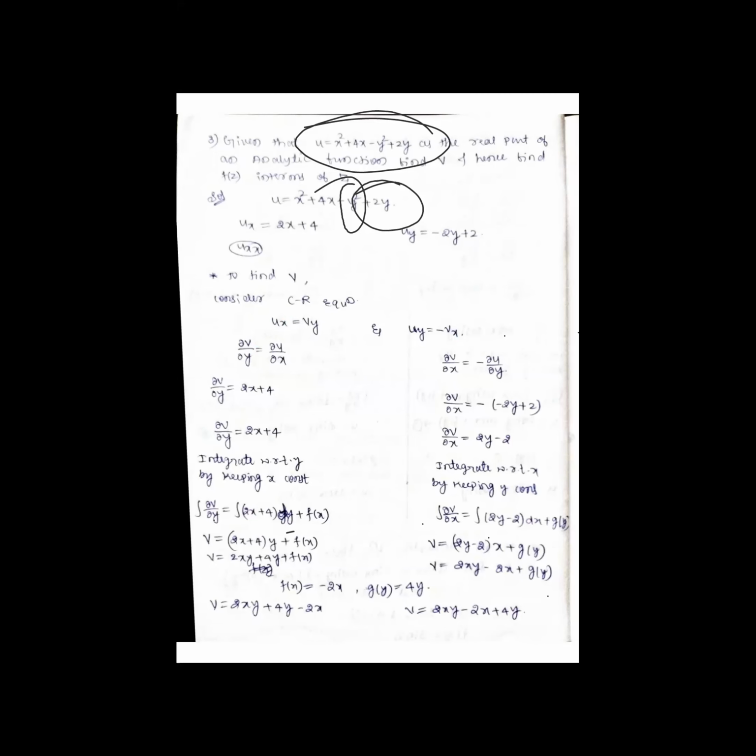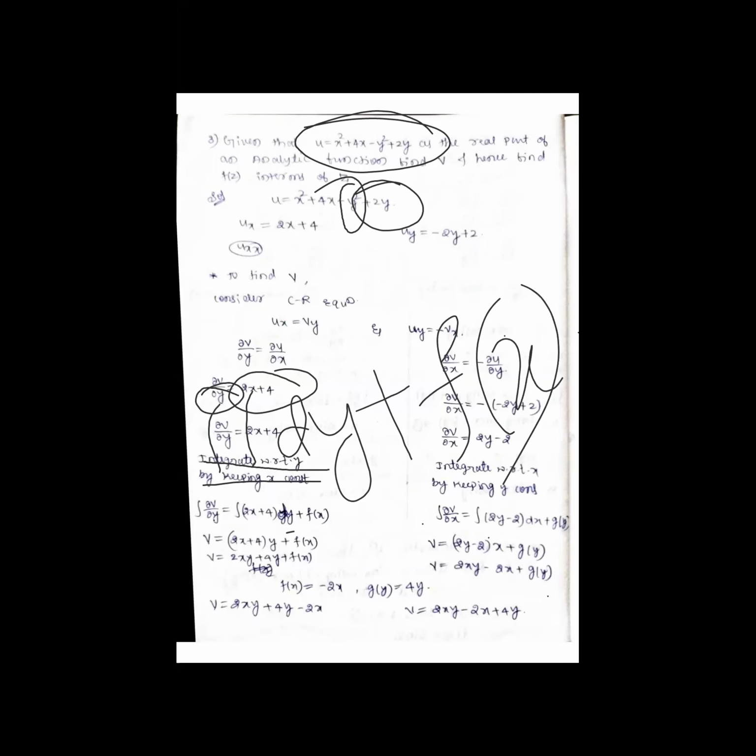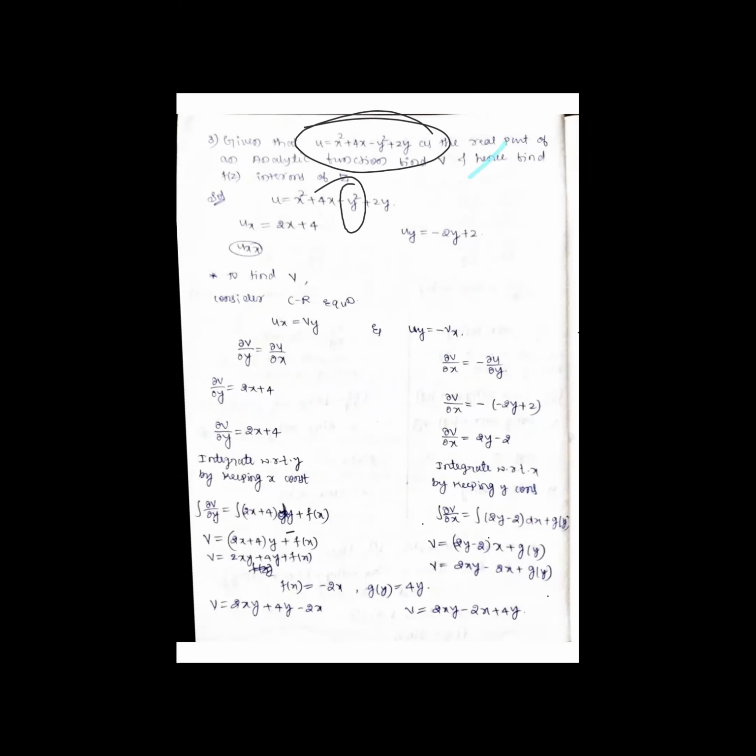Dou u by dou x means this. As dou y is there, I integrate with respect to y by keeping x constant, plus f of x, because functions of x are constant here. Integration and differentiation cancel each other.